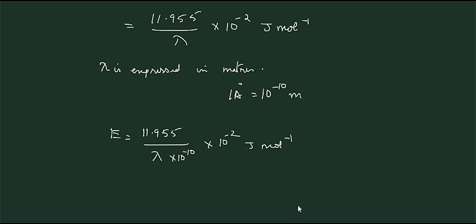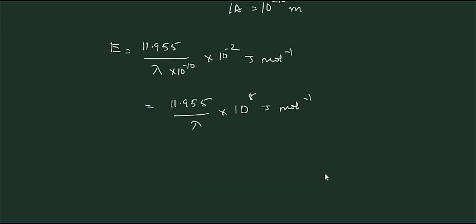So this becomes 11.955 divided by lambda into 10 raised to 8 joules per mole, which is equal to 11.955 divided by lambda into 10 raised to 5 kilojoules per mole.